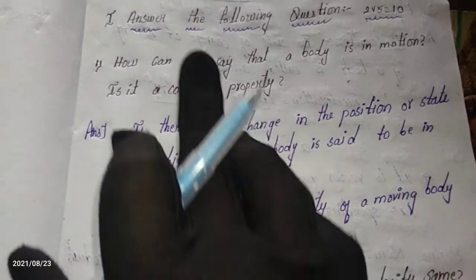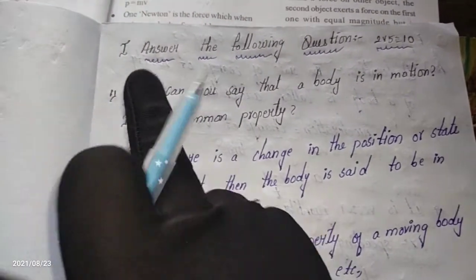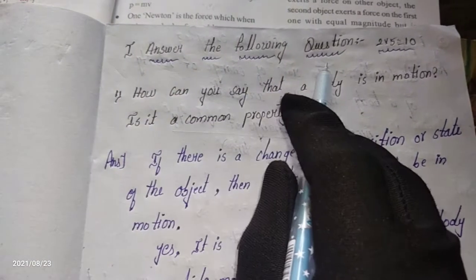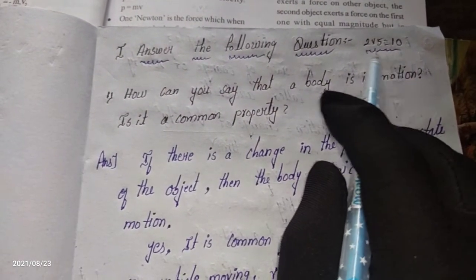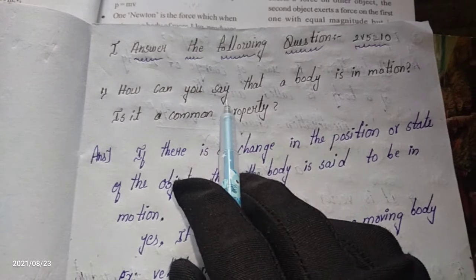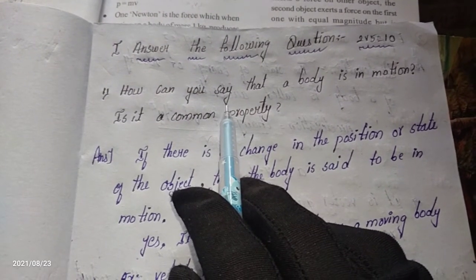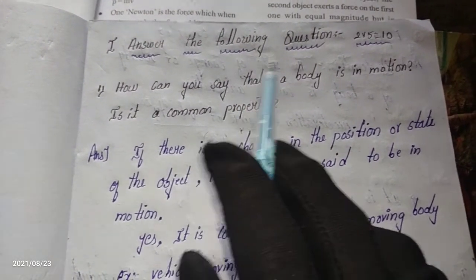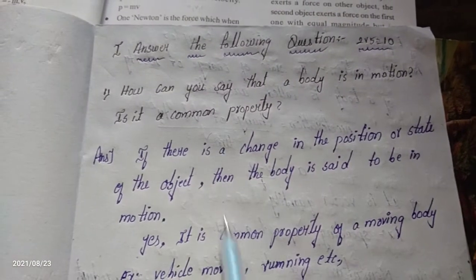Let's see. The first part is to answer the following questions. There are 5 questions, each carrying 2 marks, so 2 times 5 is 10. Let's see the first question.